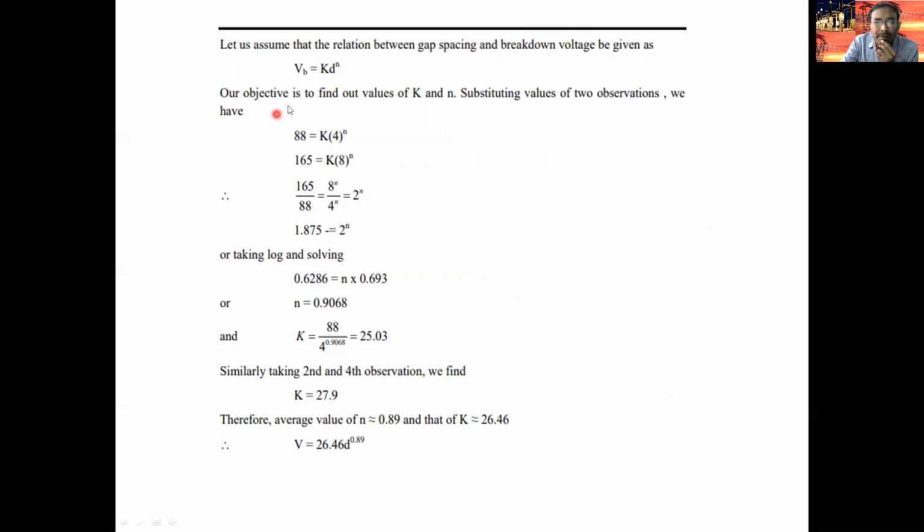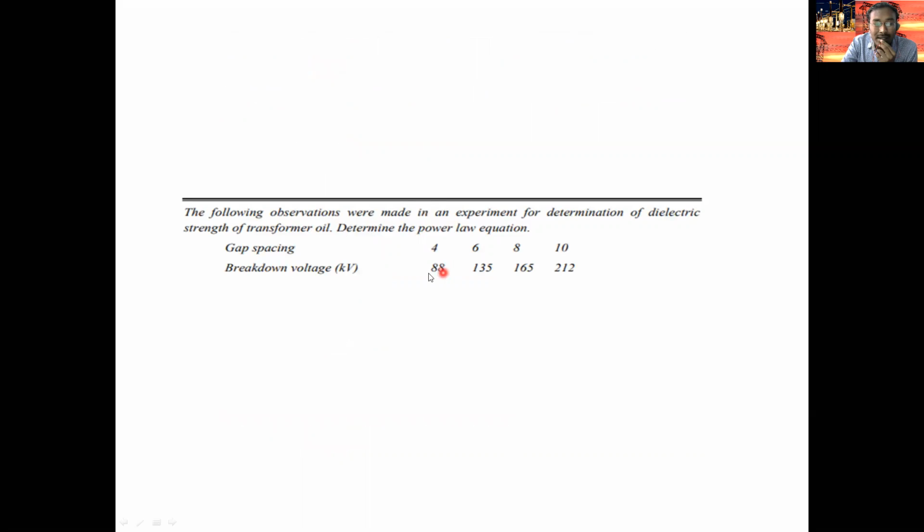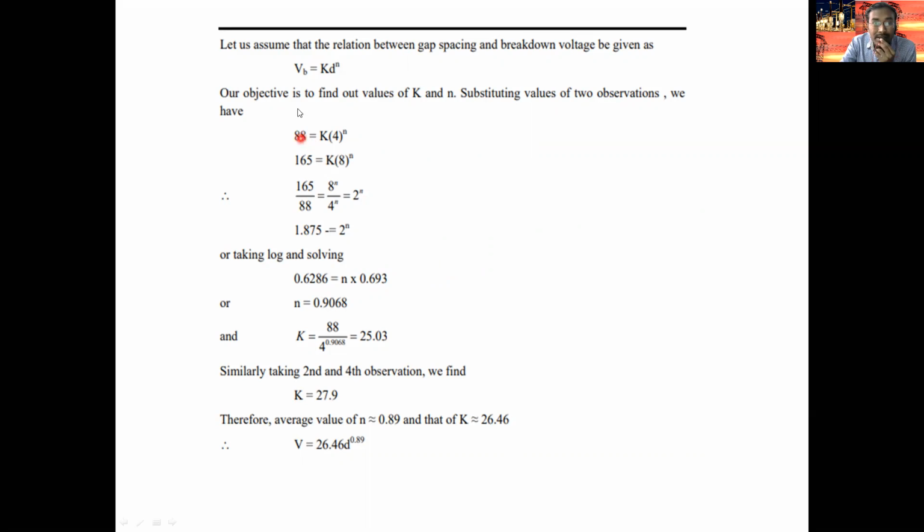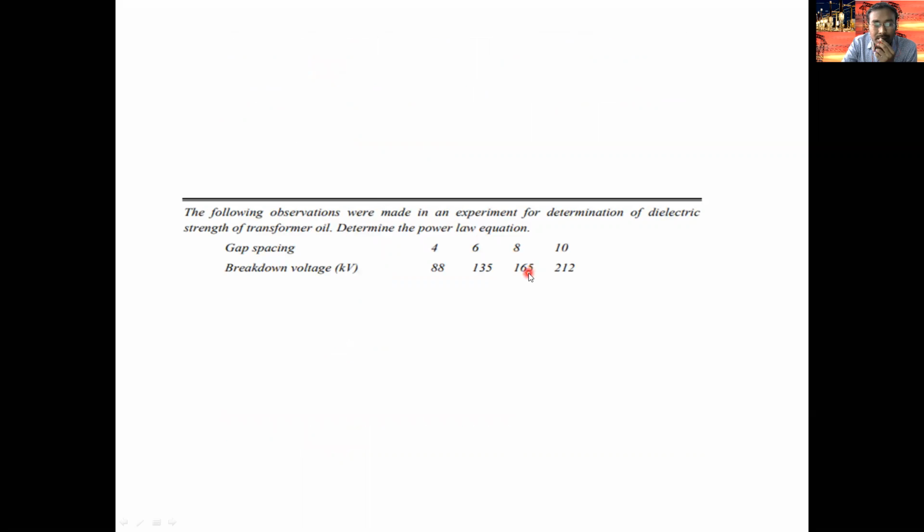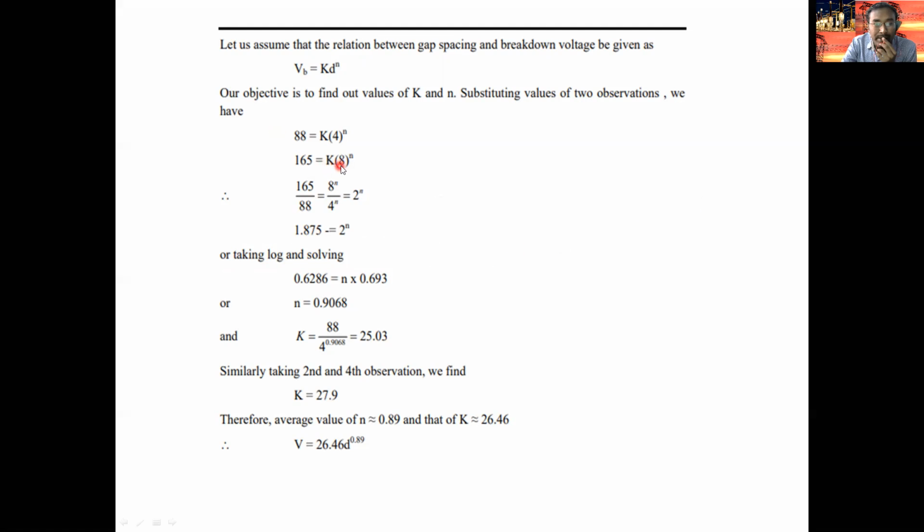Let us assume, according to the power law, the relation VB is equal to K into D power N. We take one distance of 4 centimeters, with breakdown voltage 88 kV. So 88 is equal to K into D power N, where D is 4 centimeter. Then I take another gas spacing, 8 centimeter, so 165 is equal to K into D power N.